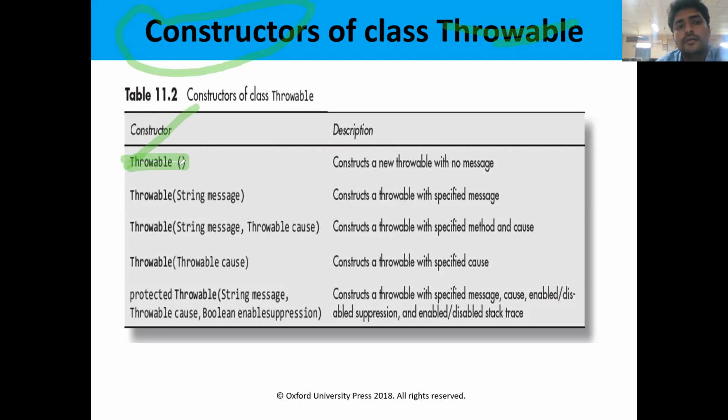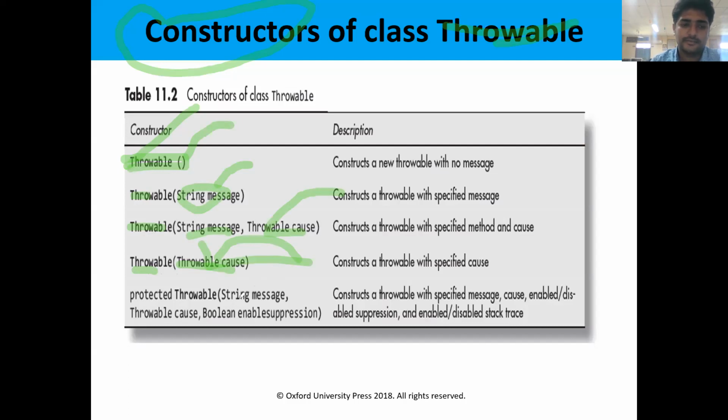Throwable, and then Throwable, it passes some string message, a string value. Throwable, it passes two parameters. Throwable, it passes some object also. So these constructors can have many variations: constructors with no arguments, with a single argument, with two arguments, and constructors which pass an object other than parameters. A constructor may pass the object also, that is possible.